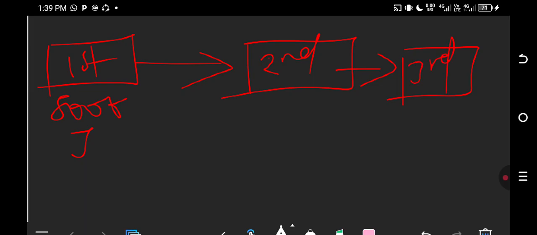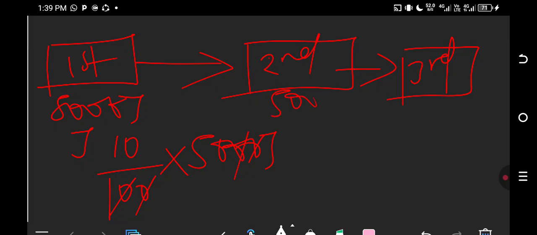So how can you calculate this? So we know that energy is decreasing, 90% is lost, and only 10% is transferred. So you need to calculate what is 10%: 10 out of 100 multiplied by the 5,000 of energy we have there. So this will give you just 500 joules here.